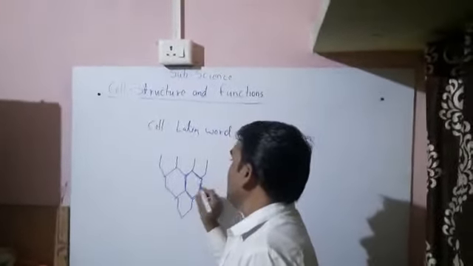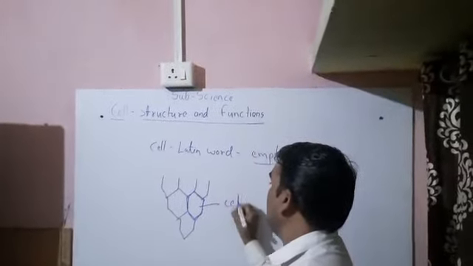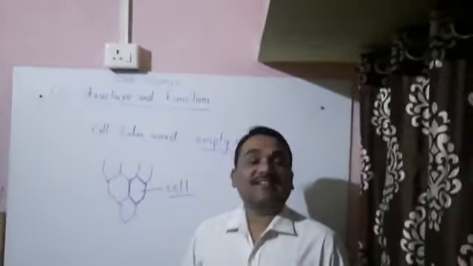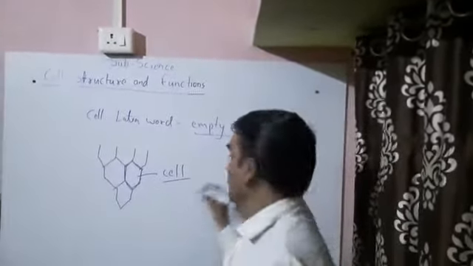So this is actually called a cell. Okay, and this cell was firstly discovered by Robert Hooke.